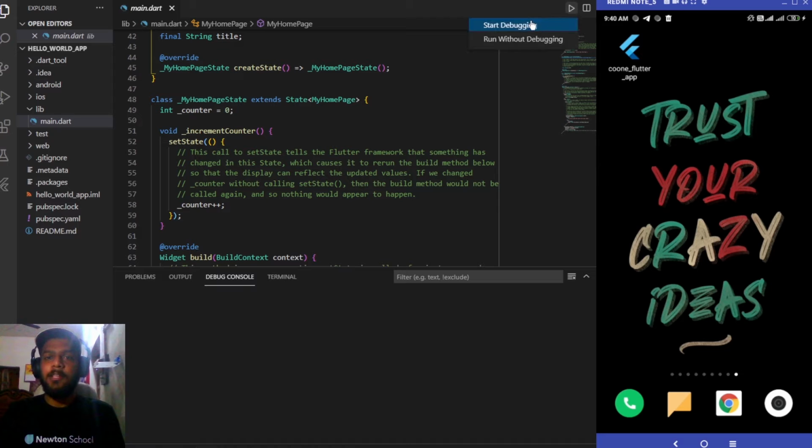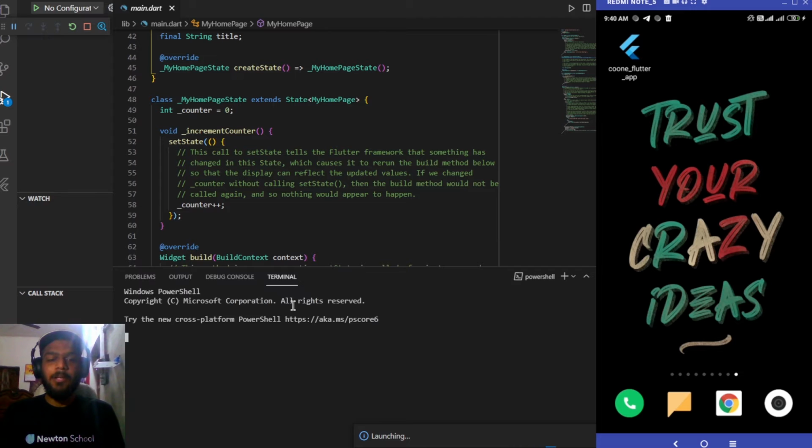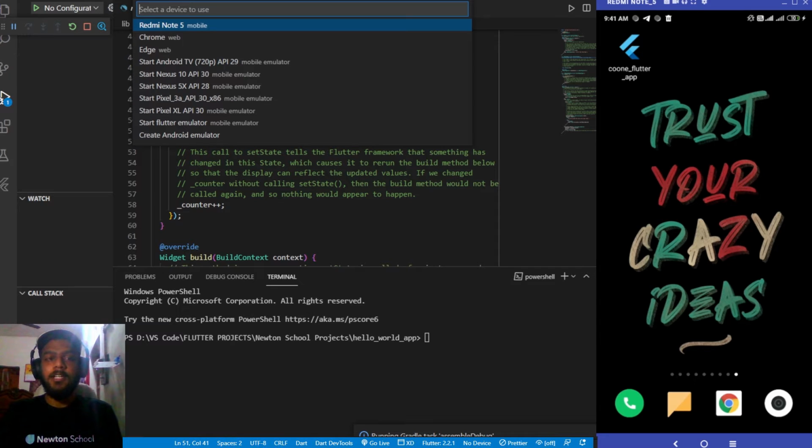Let me run the app while I am explaining things. Yeah, and next thing is the terminal. So you must be familiar with the basic terminal which we are having. Here we can run Flutter commands, or we can run git commands to store our Flutter app on GitHub. Apart from these four tabs, we also have some other things over here. Some things might be missing for you, like this Prettier plugin or this XD plugin. I have installed all these plugins like extensions from the extension tab which is present over here, but this option will be present for all of you.